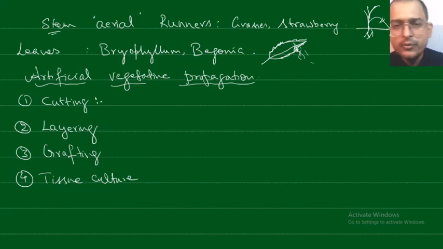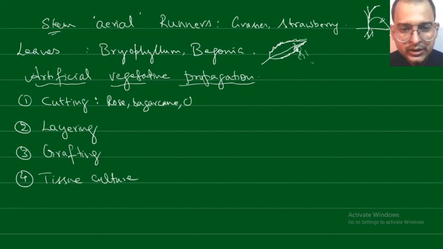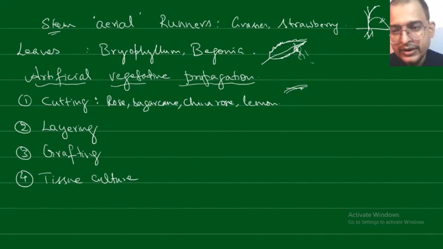So what is cutting? You may have observed that in the case of rose, sugarcane, China rose, lemon, in all of these plants, if you just cut the stem, a branch, laterally across, or in an oblique fashion, it can be put directly into the soil to initiate rooting and produce a new plant.